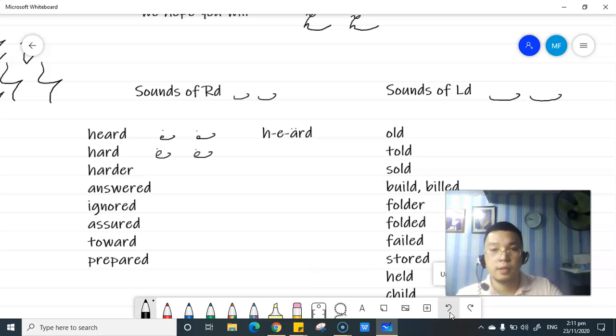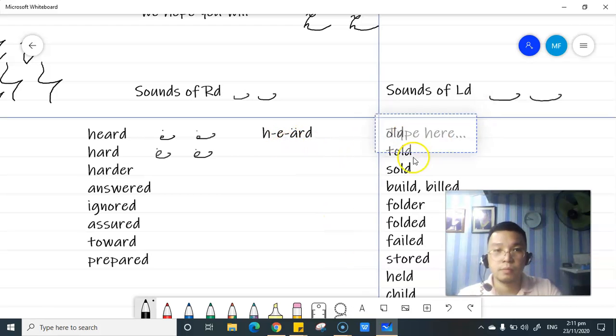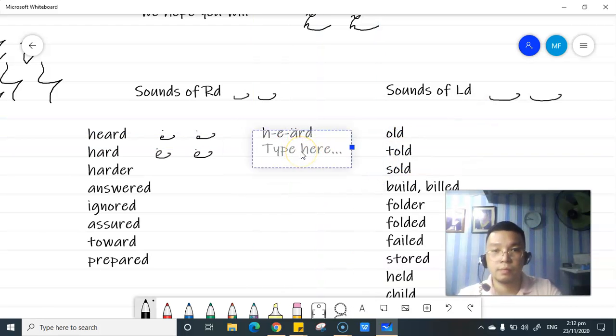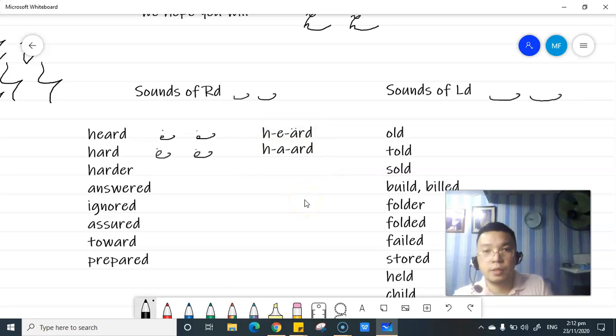Hard: H, A, then A-R-D, then put a dot. That is how you spell it out.